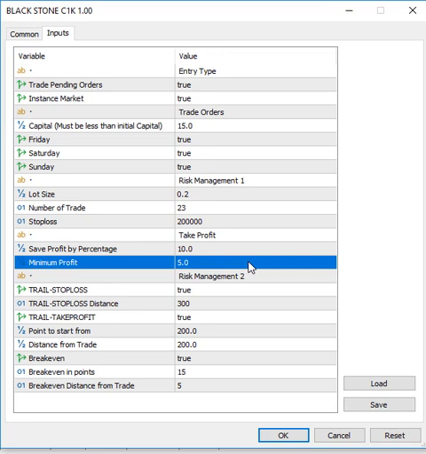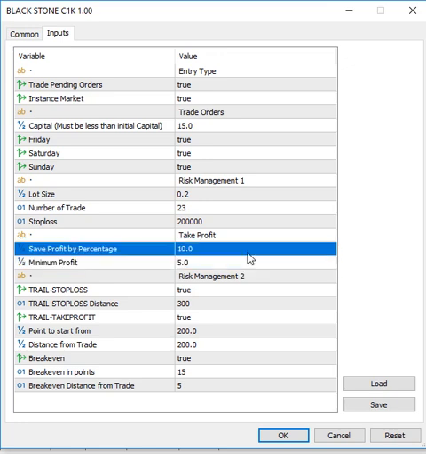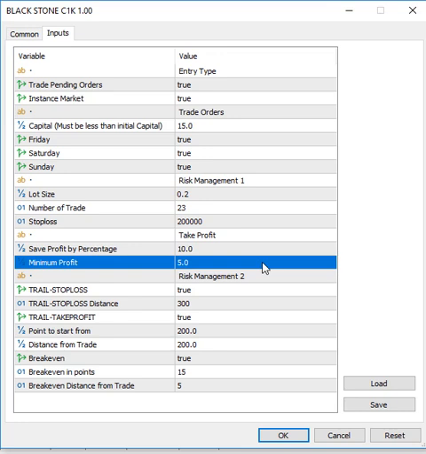For instance, I have $20 profit, it will save the 10%. So whenever the market reverses back to negative, it will take this 10% of the initial profits away. It will not allow you to lose the whole money. Then the minimum profit will be $5.